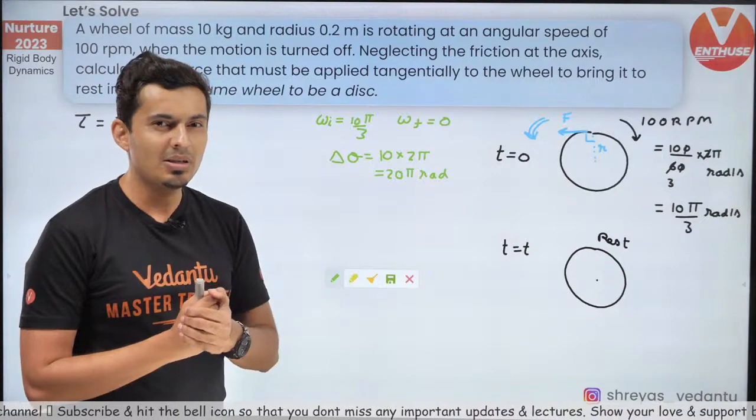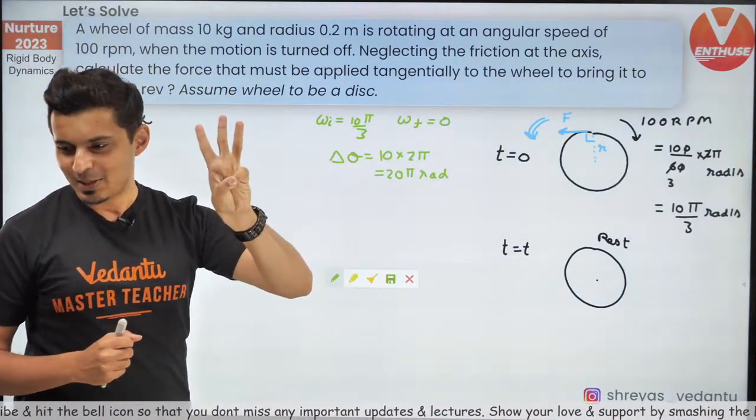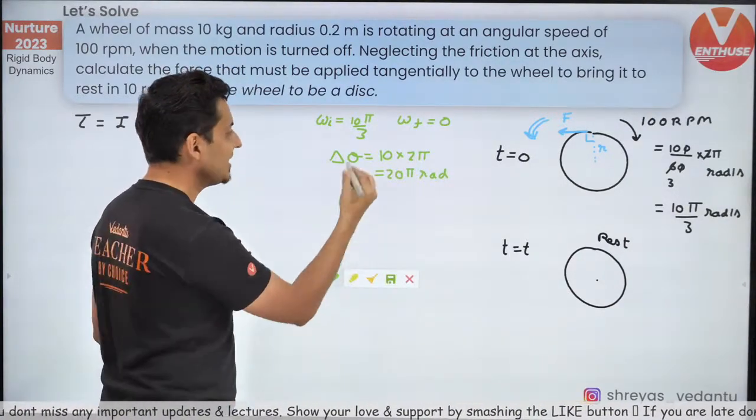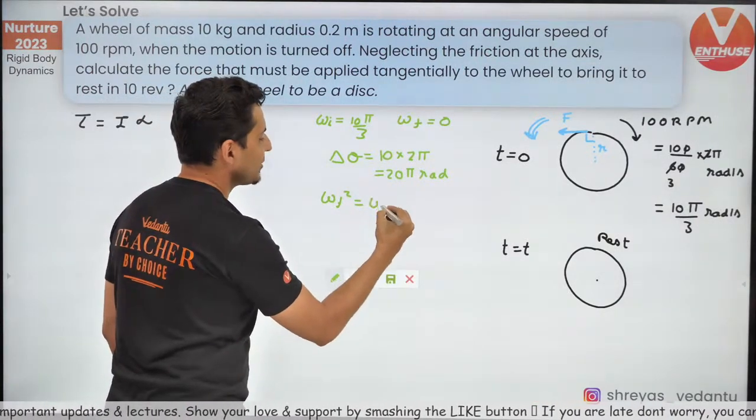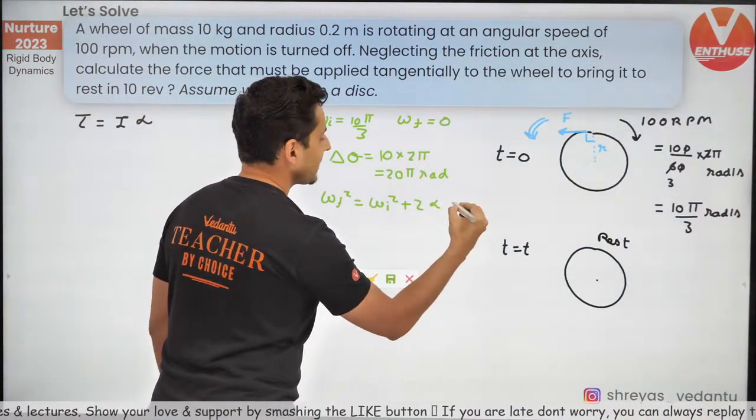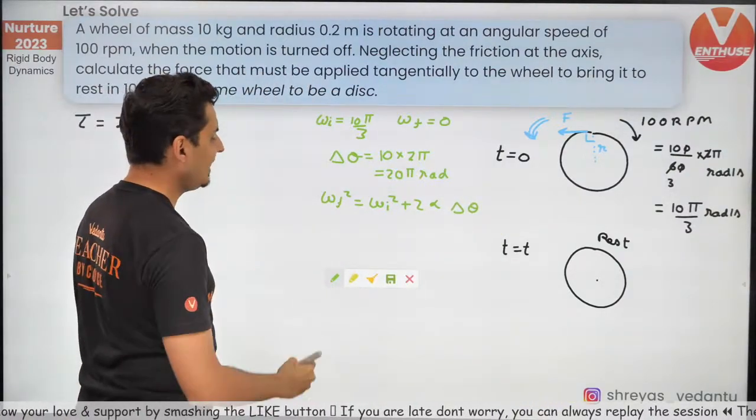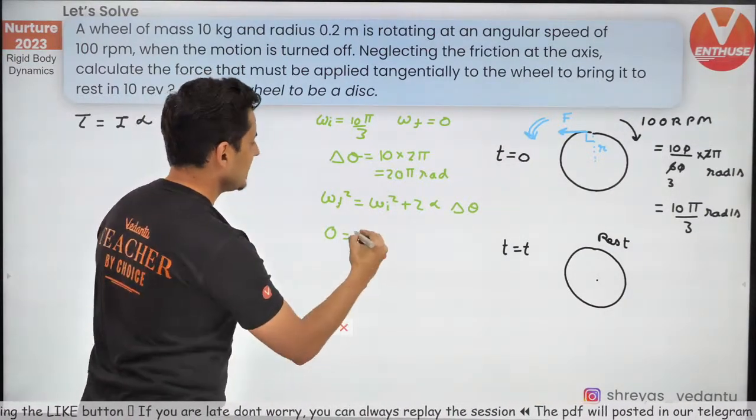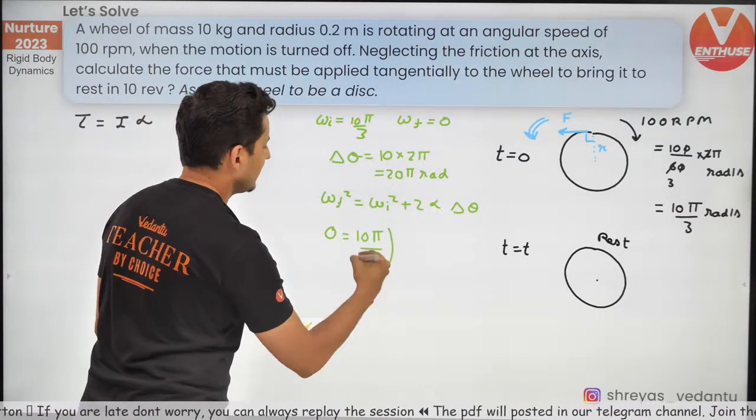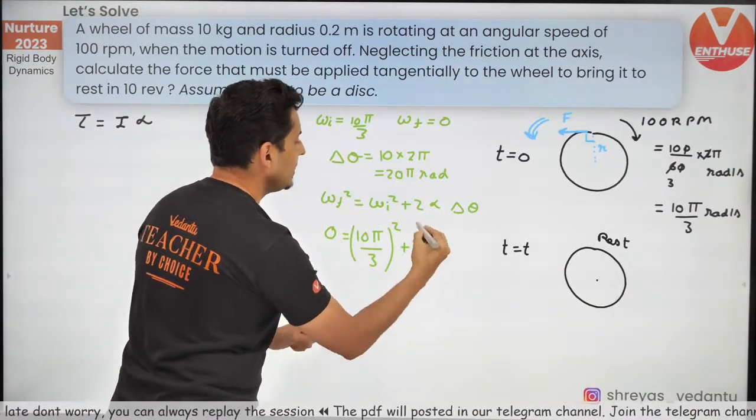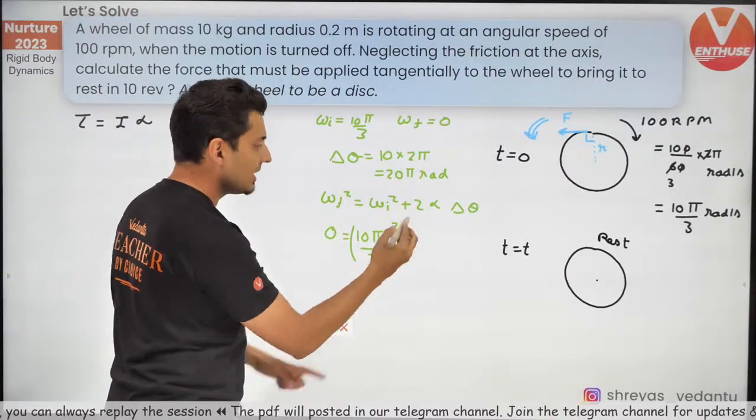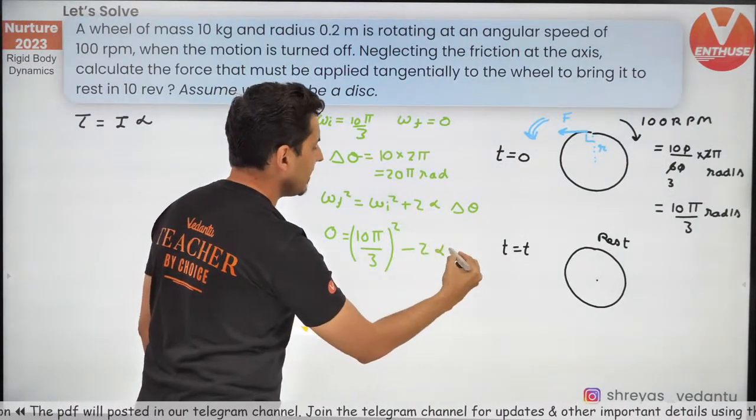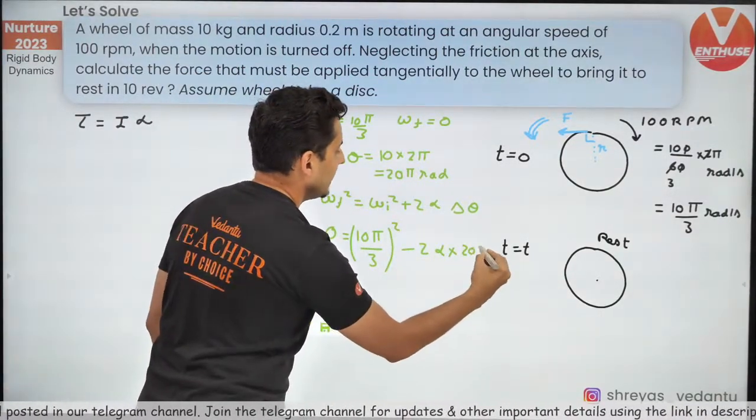Which equation do you use? Remember the third kinematic equation? v square is u square plus 2as. Same way you have the third equation in rotation. Omega final square is omega initial square plus 2 alpha into angular displacement. What is final angular velocity? That is 0. Initial angular velocity, well, that is 10 pi by 3, and that is square, plus 2 into angular acceleration. No, it's deceleration, so I'll just replace that alpha with minus alpha because I know it is retarding. So 2 into alpha into displacement, which is 20 pi.